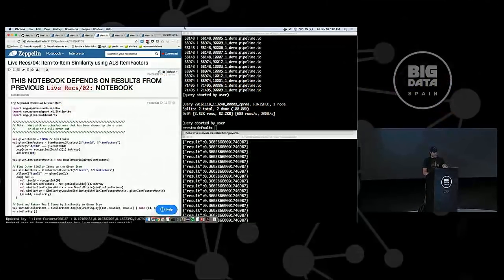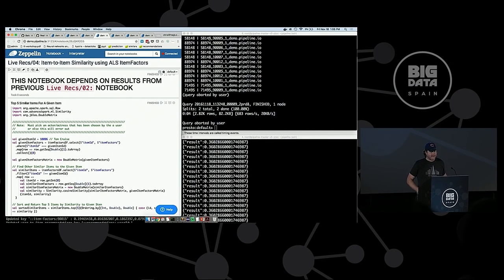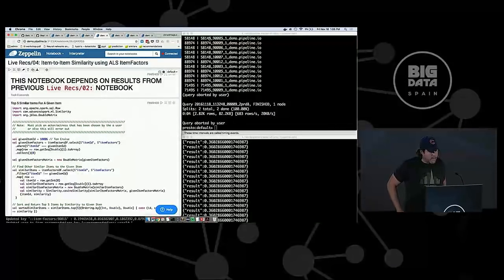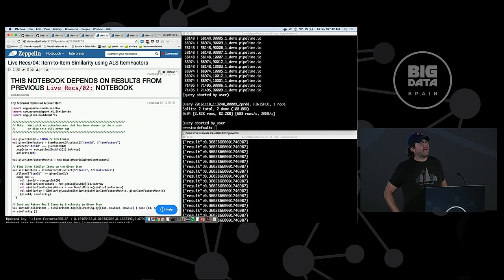Okay, so good segue from Paco, because yesterday I used Jupyter Notebook, and today, yikes, yes, I always start you guys off with a bunch of code and command lines here.